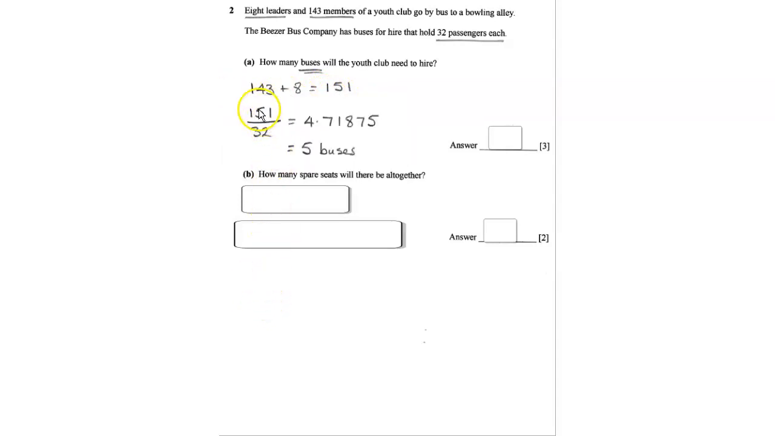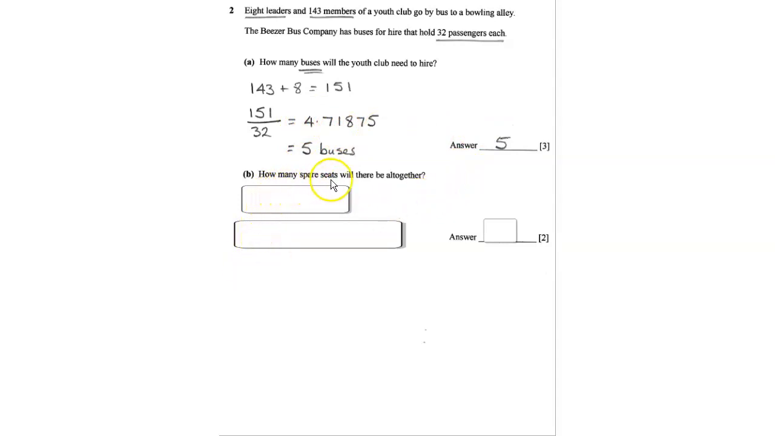And we have 151 divided by 32 as there's 32 passengers that can go into one bus. So for how many 32s fit into 151 would be 4.71875. So therefore you would need 5 buses to actually take those people. So that would be 5 buses.